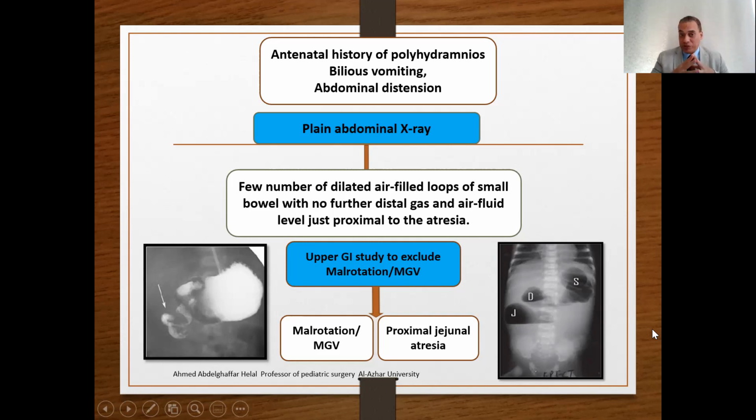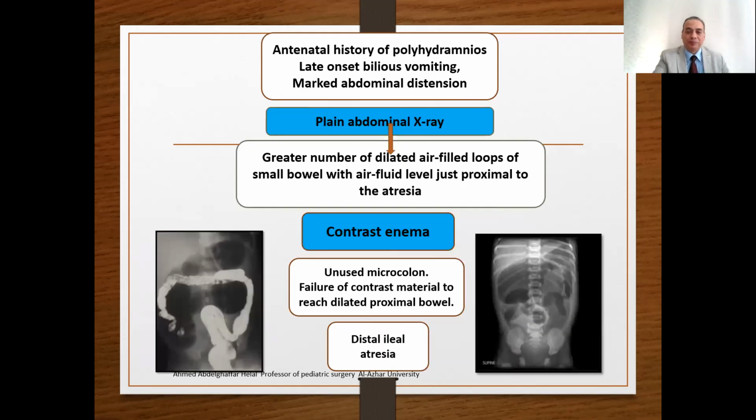So it's very important in any neonate or newborn presenting with high gastrointestinal obstruction, early onset bilious vomiting, minimal abdominal distension, you must consider performing an upper GI study to exclude associated catastrophic malrotation with midgut volvulus. Very essential and very important, unlike the distal obstruction. In the case of distal obstruction, the air has already passed the midgut and reached the hindgut. In such cases, our thinking will shift to the lower contrast or the contrast enema.